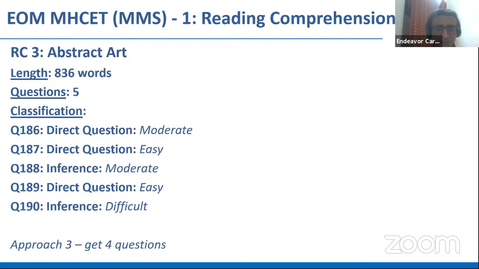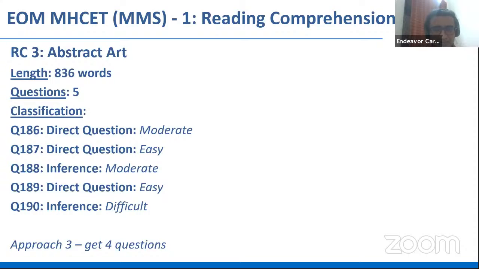Then the third passage was about abstract art. When you read the topic, you first get a feeling that this is an abstract passage, and the length is also more. But when you look at the questions, you realize that 4 out of 5 questions are easy, in the sense that you don't even need to read the entire passage. Just read the question and get the answer quickly. So that was all about reading comprehensions.